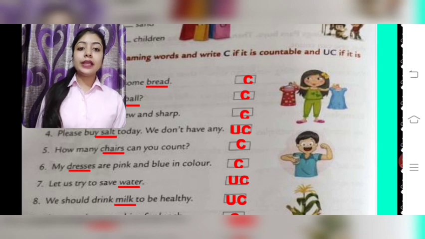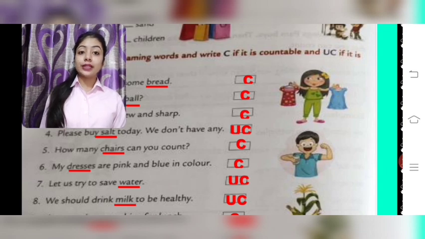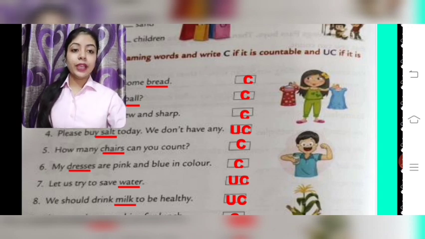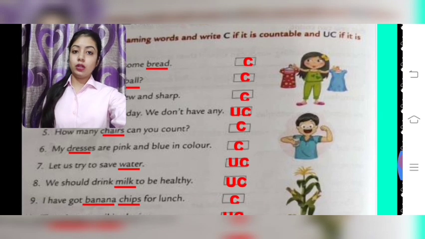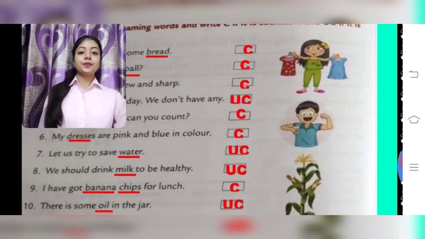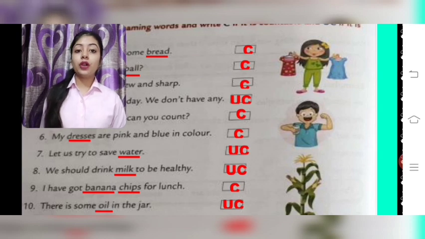Next, my dresses are pink and blue in color. Dresses, which we like to wear. It can be any type of dresses. So dresses is the name of a thing. It is a noun. Underline it and mention it as countable noun because we can count all the dresses. Next, let us try to save water.